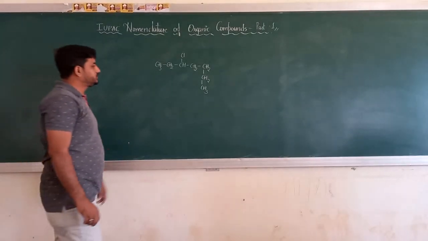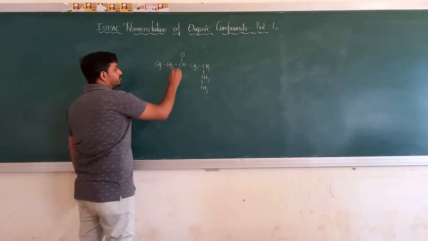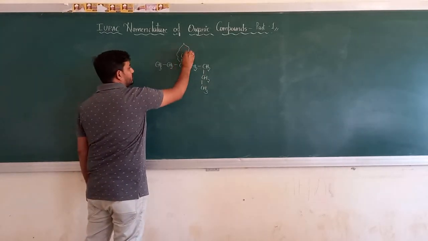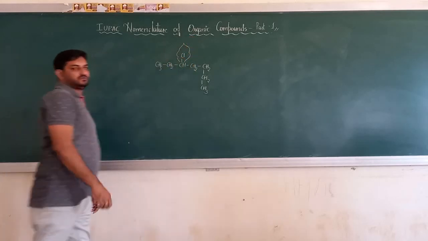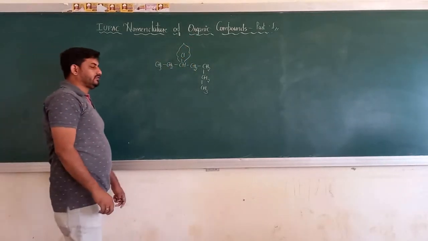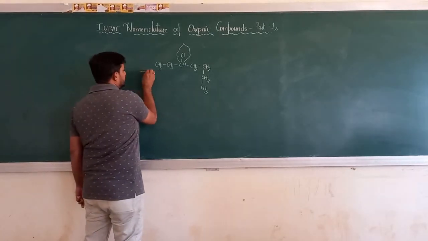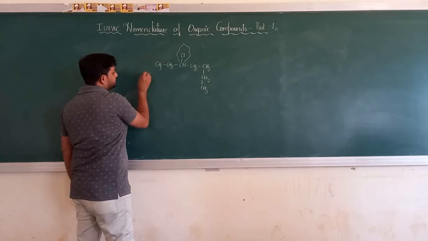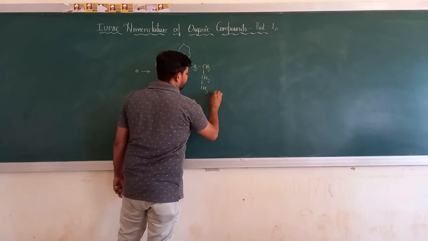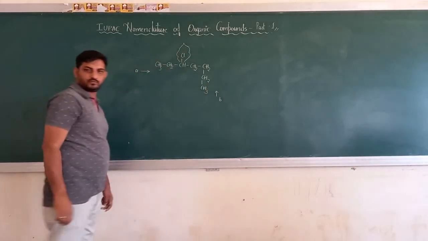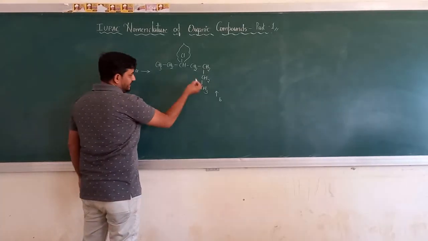If you observe, I've got 2 ends to this chain and 1 branching. Let me make a design so that it will be easy for us to identify. I'll mark this as end A and this as end B.